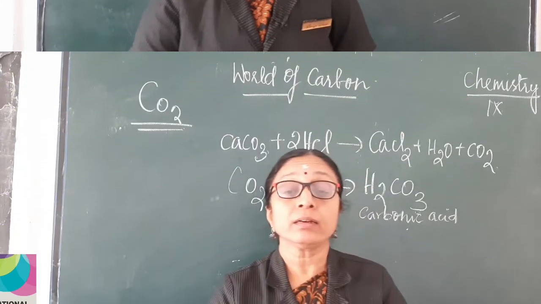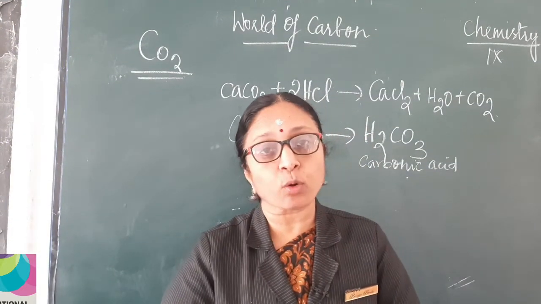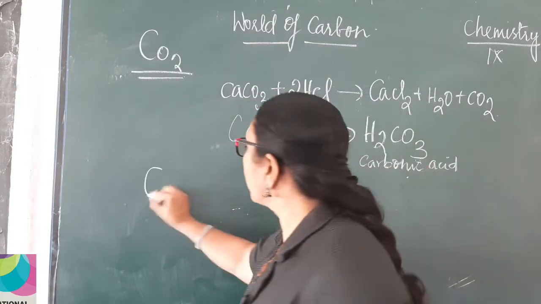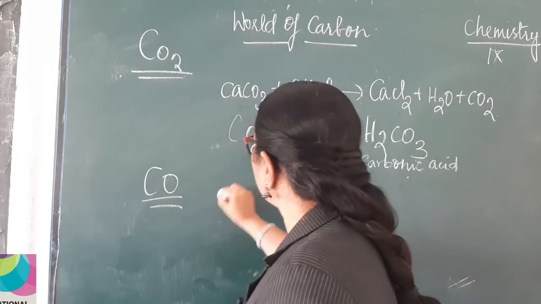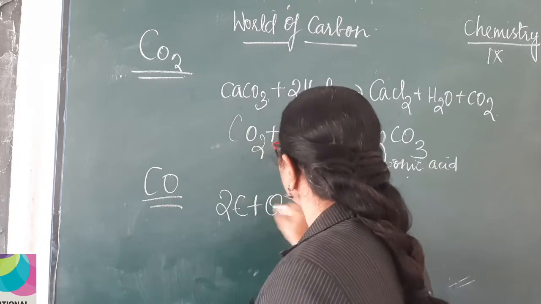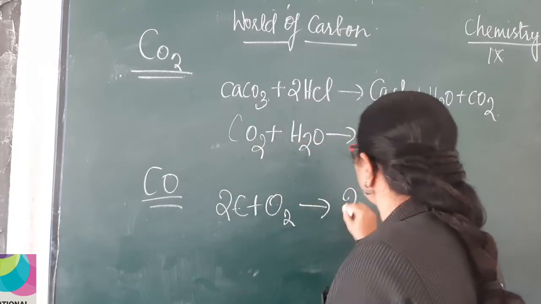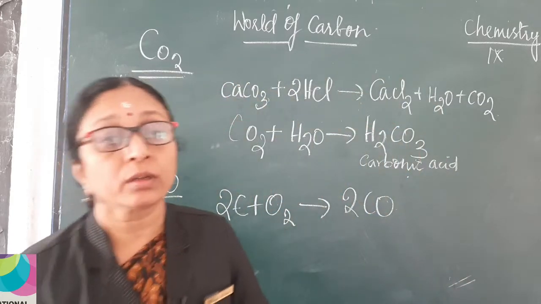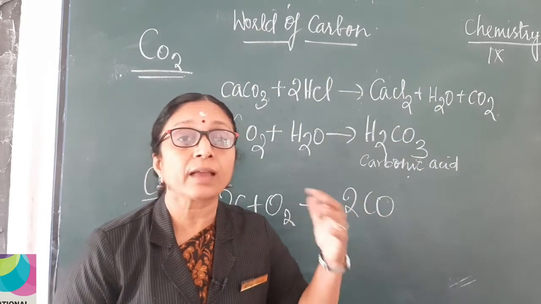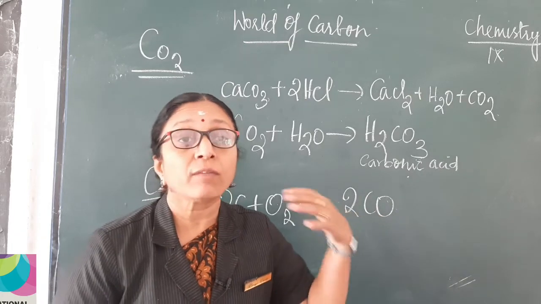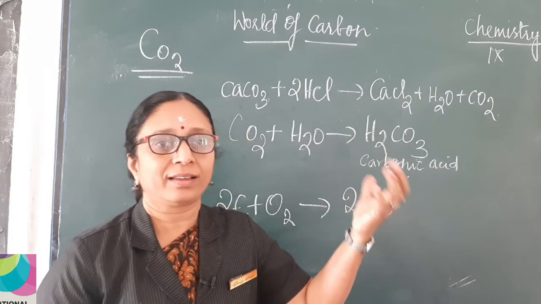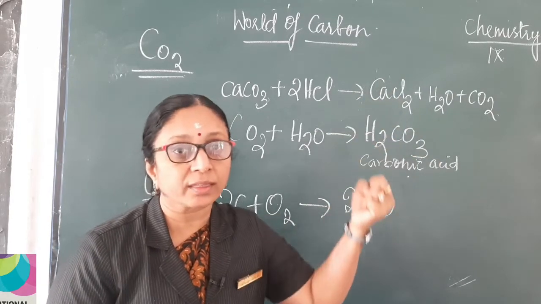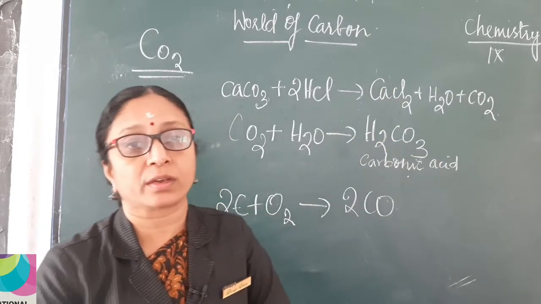Children, now shall we move to the next compound, which is carbon monoxide. How is carbon monoxide formed? When carbon reacts with oxygen, that is when it burns taking in the oxygen in the atmosphere, it forms carbon dioxide.